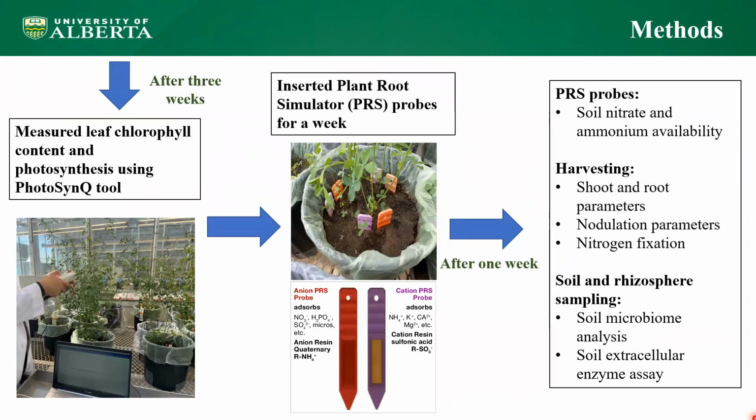Following 3 weeks, I measured the leaf chlorophyll content and photosynthesis using the PhotosynQ tool and inserted plant root simulator or PRS probes, which are left for a week. These are anion and cation resin membranes that facilitate the adsorption of ions in the soil with the help of moisture. And after a week, these probes are retrieved, plants are harvested, and soil samples are acquired.